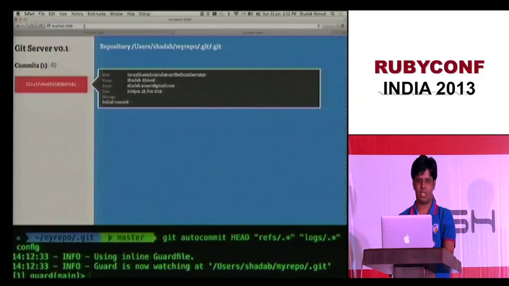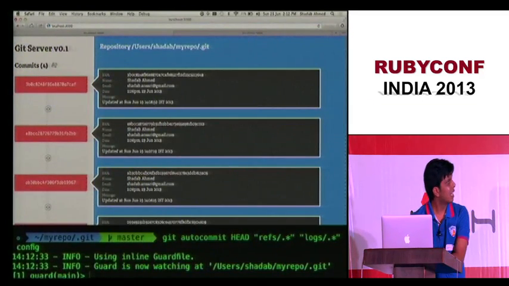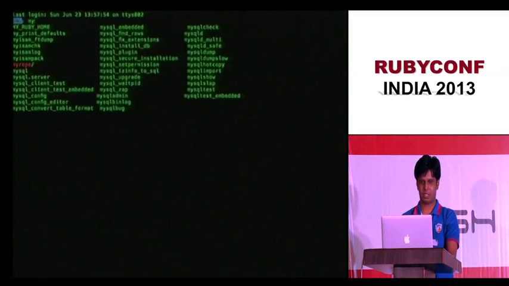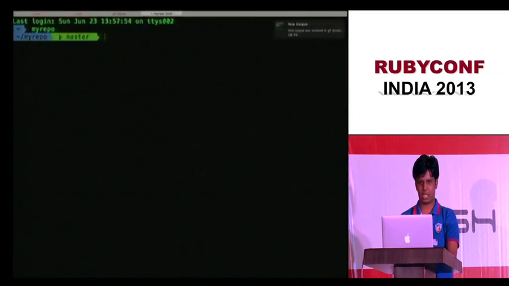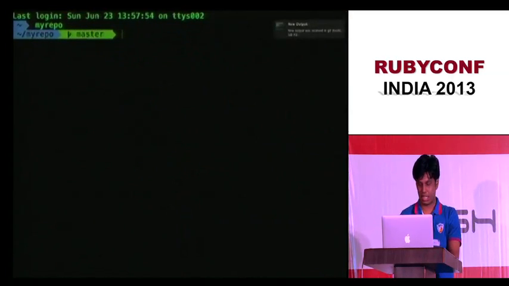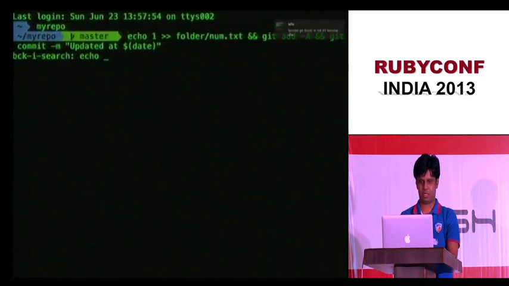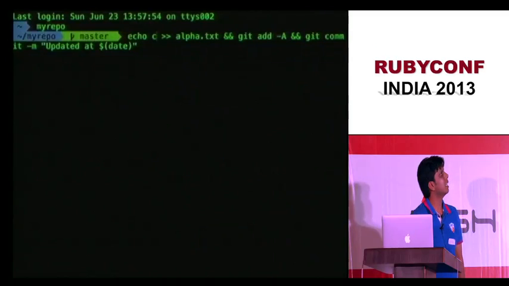Let me go back here. We have 4 commits here. Let me commit one more. And let me increase the font size. There's another tab. Let me commit something more. Not B, let me commit C. And I'm just changing alpha.txt.